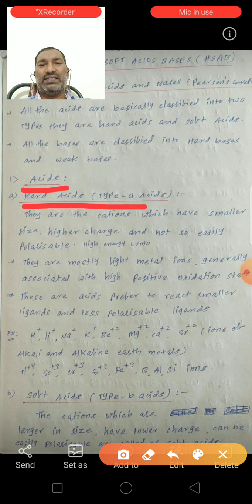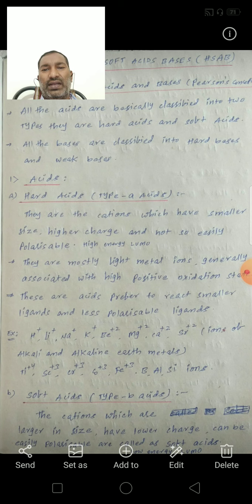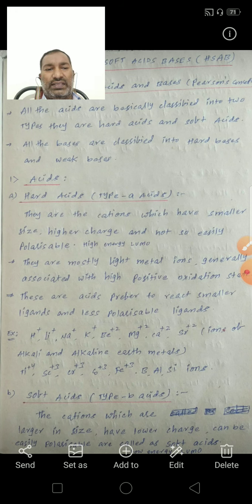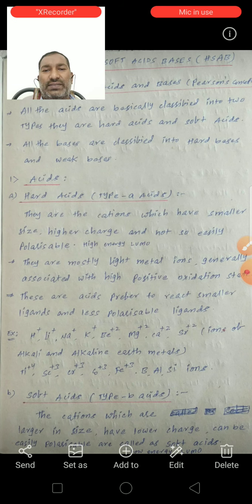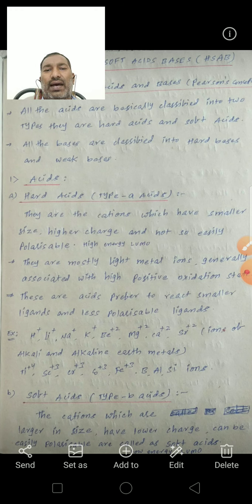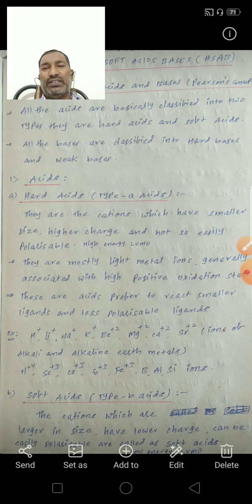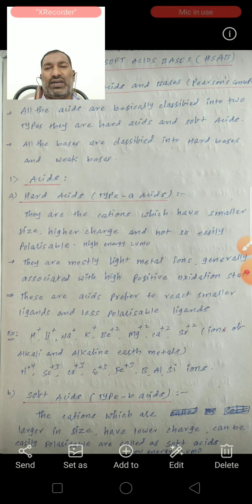Hard acids are cations which have smaller size, higher charge, are not so easily polarizable, and have a higher energy LUMO. These are the characteristics of hard acids.